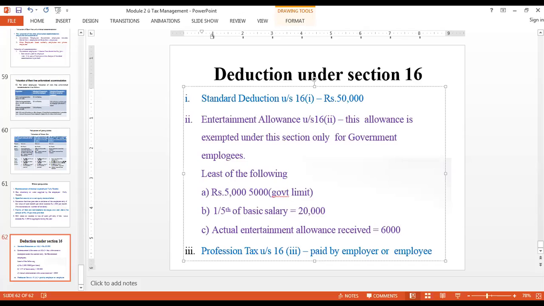Can somebody tell me what will be the entertainment allowance permitted for me?